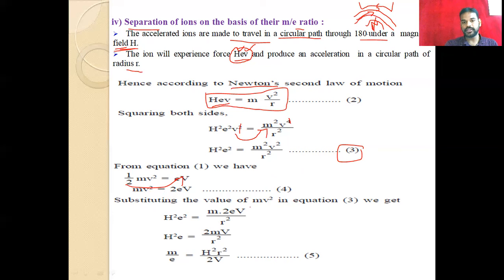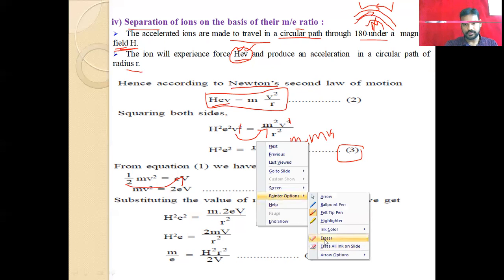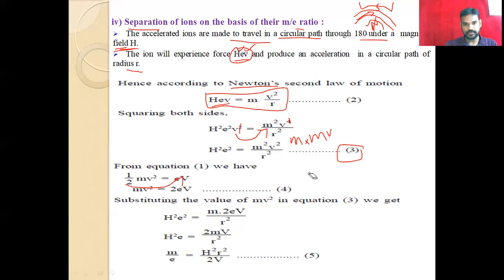That means instead of m square v square, we can write m into mv square.